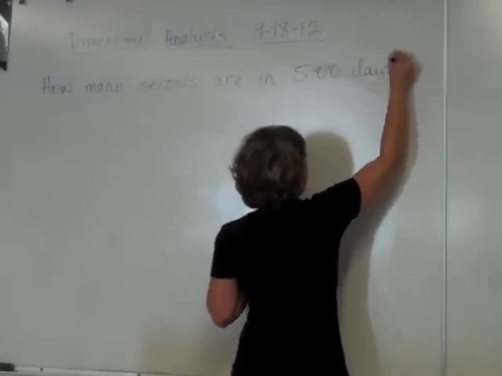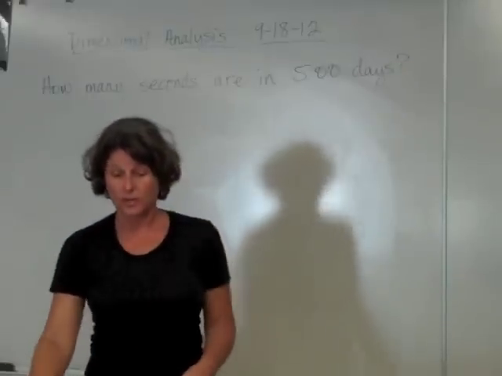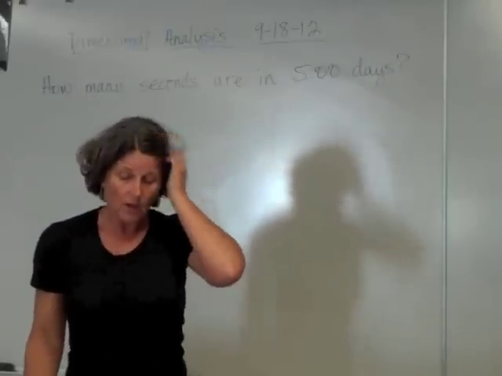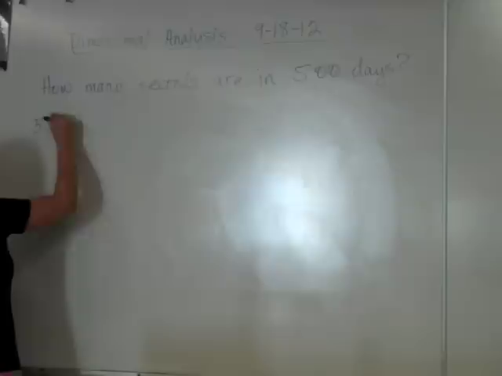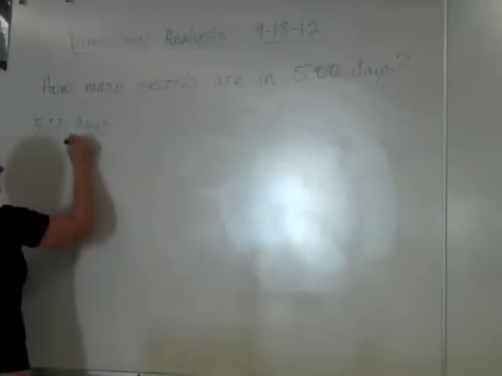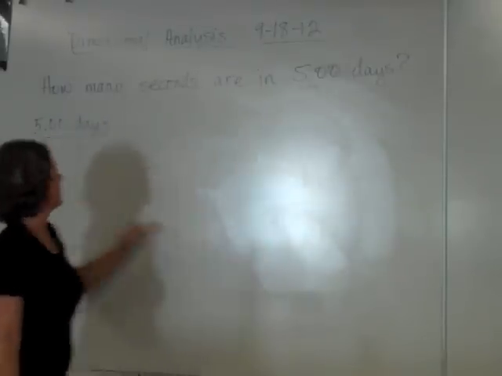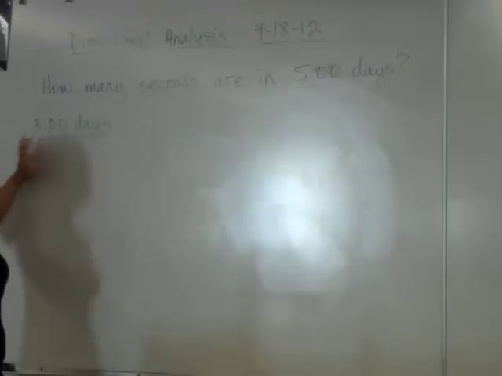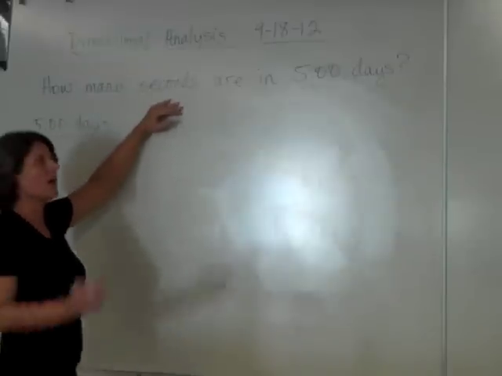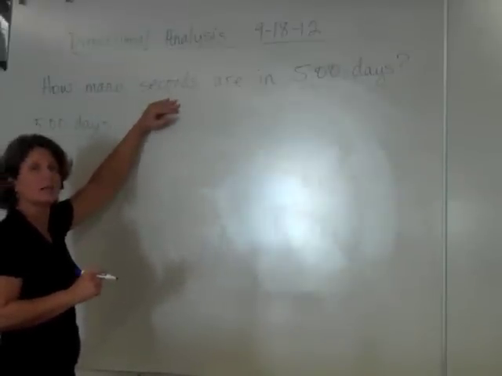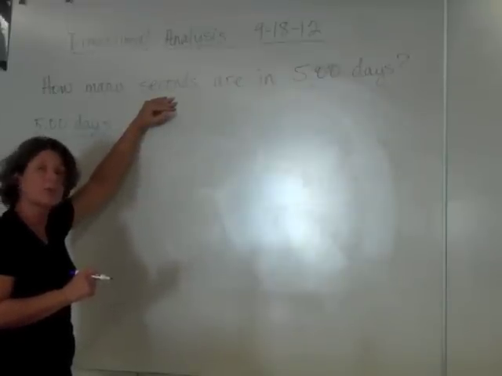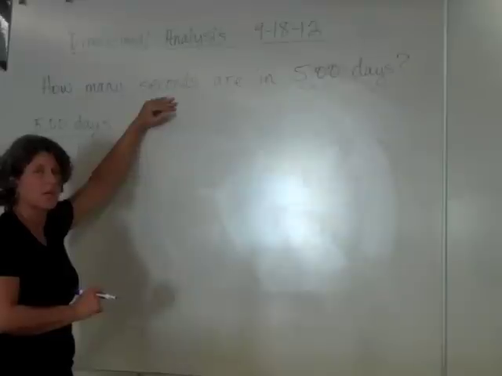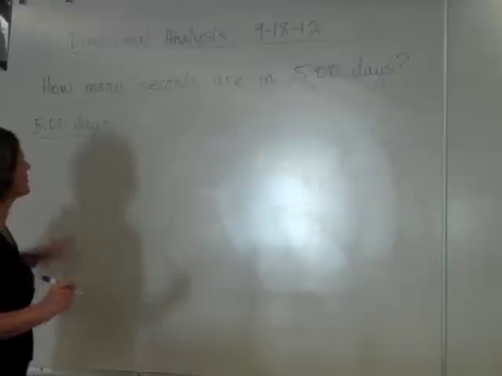You're going to need a calculator for this, so go ahead and get one out. I'm going to begin my problem with 5.00 days, and I'm going to put that value, my given, into the numerator. This number over 1 is just equal to this number. I know I will get the correct answer if what I'm looking for, seconds, is in the numerator and all the rest of my units cancel. So what does this look like?